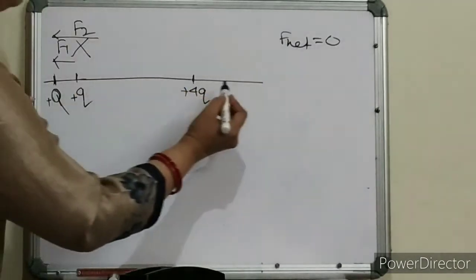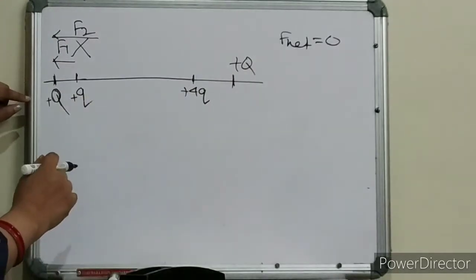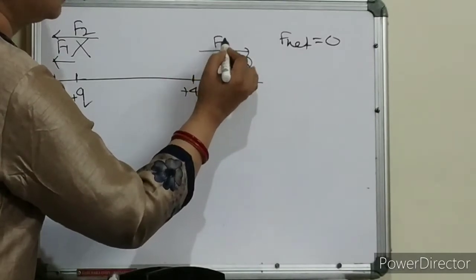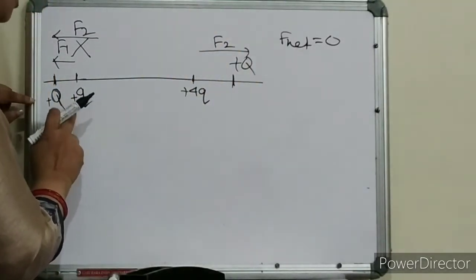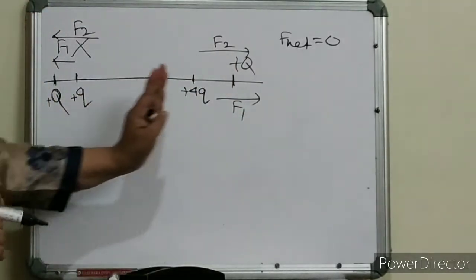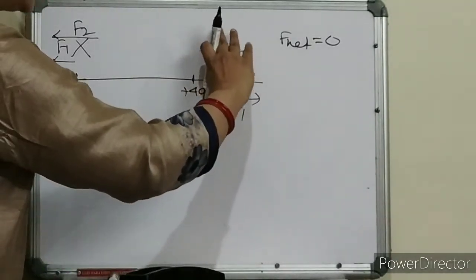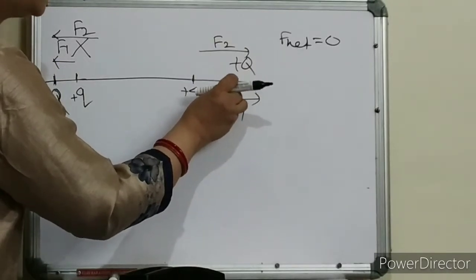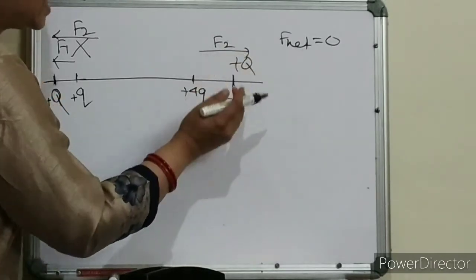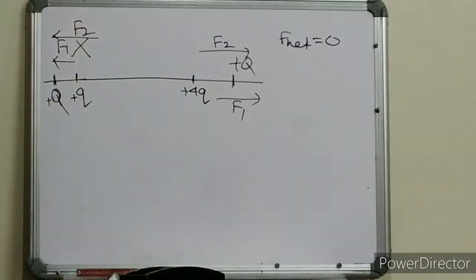Okay, now we'll see. I'll keep Q charge over here. What will happen? So this plus 4Q charge will push this in this direction, and this plus Q charge will again push this in this direction. So again both the forces are in the same direction. So there is no chance to get an equilibrium position where net force should be 0, because both the forces are again getting added up over here. So here also we can't get the equilibrium position.